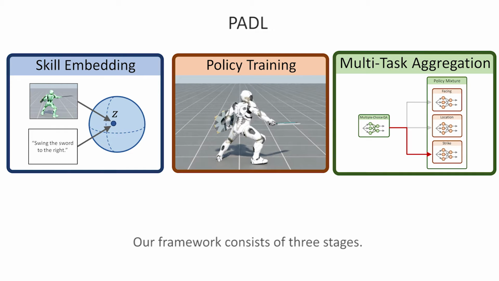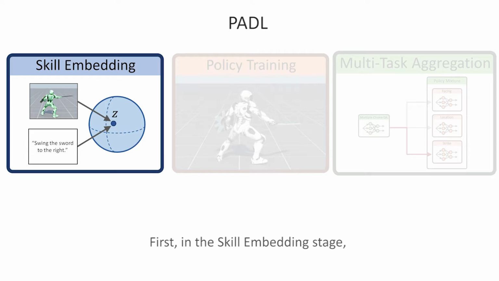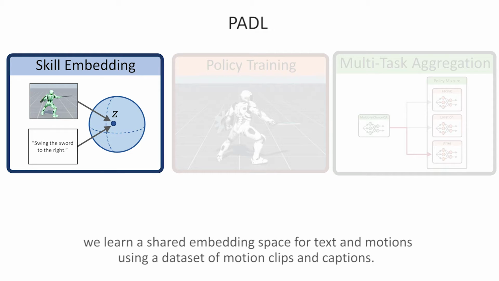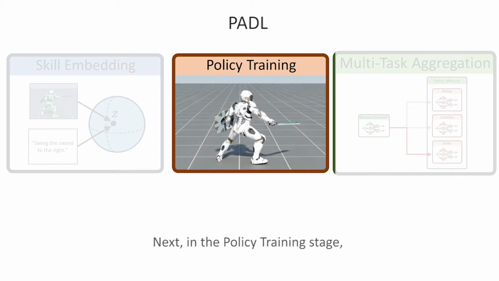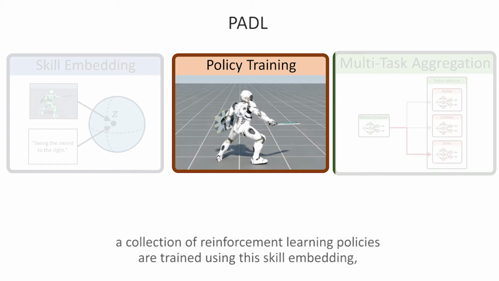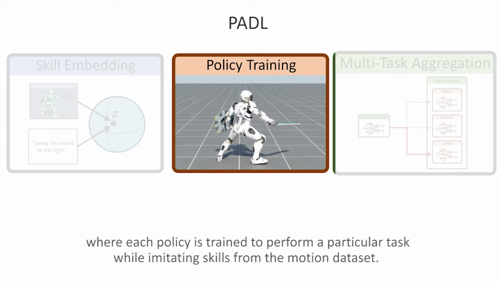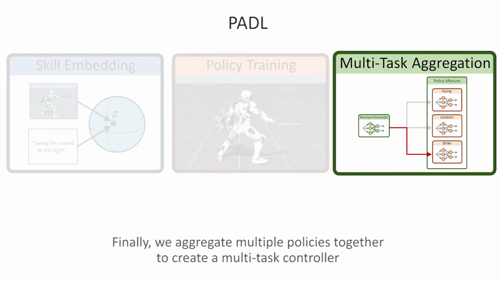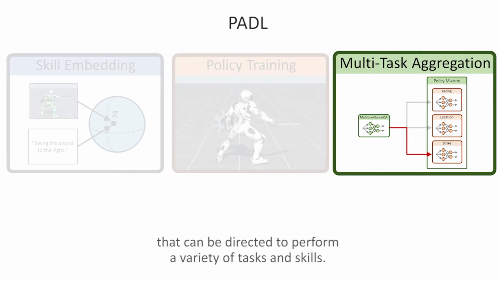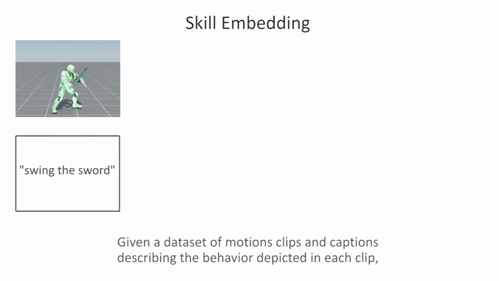Our framework consists of 3 stages. First, in the skill embedding stage, we learn a shared embedding space for text and motions using a dataset of motion clips and captions. Next, in the policy training stage, a collection of reinforcement learning policies are trained using this skill embedding, where each policy is trained to perform a particular task while imitating skills from the motion dataset. Finally, we aggregate multiple policies together to create a multitask controller that can be directed to perform a variety of tasks and skills.